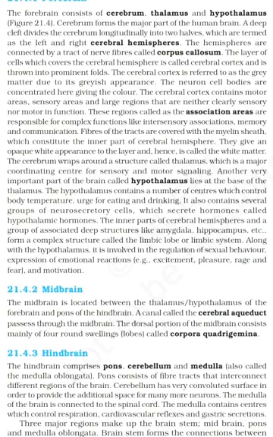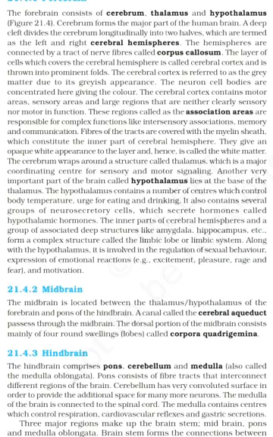Fibers of the tracts are covered with the myelin sheath, which constitute the inner part of cerebral hemisphere. They give an opaque white appearance to the layer and, hence, is called the white matter. The cerebrum wraps around a structure called thalamus, which is a major coordinating center for sensory and motor signaling. Another very important part of the brain called hypothalamus lies at the base of the thalamus.